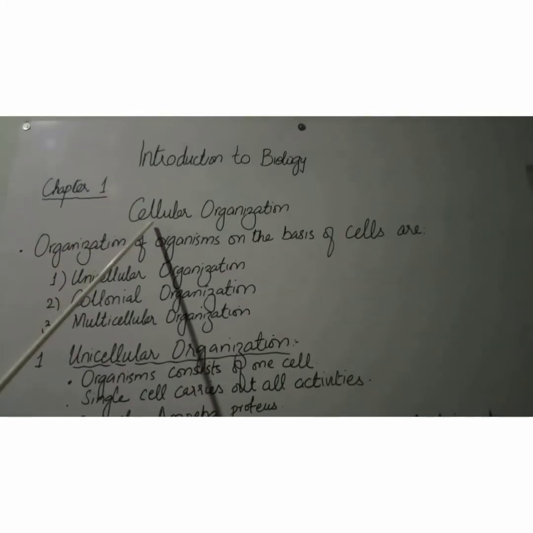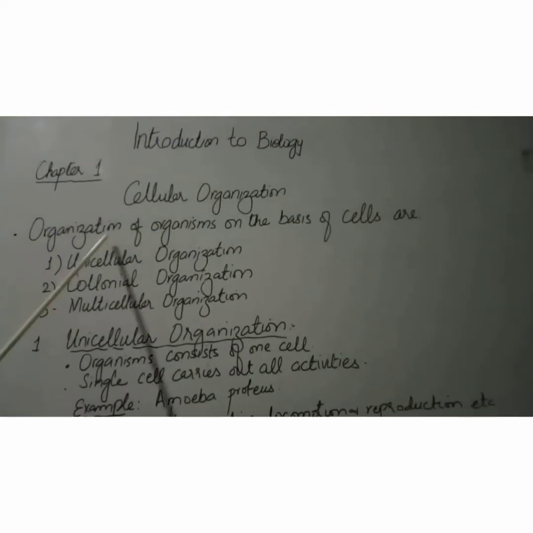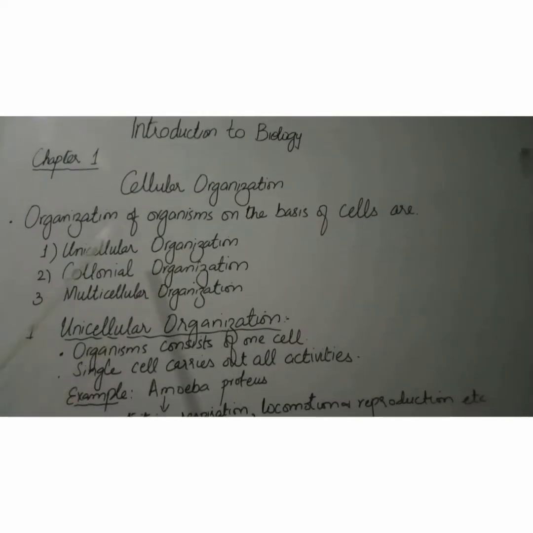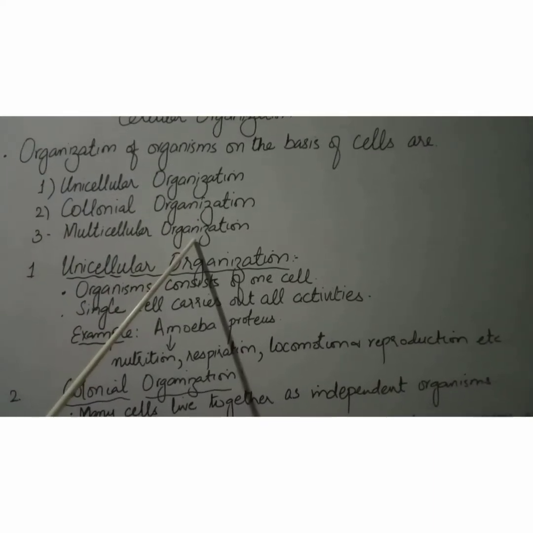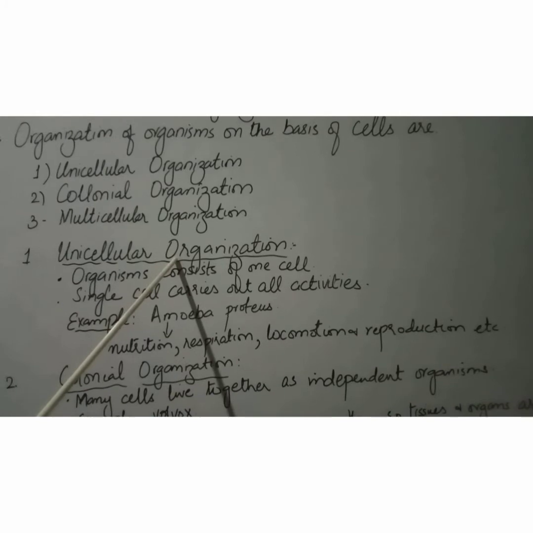Today we are going to continue with our first chapter, Introduction to Biology, and the next topic with us is cellular organization. Students, it's all about the organization of the living things on the basis of the cells. So organization of organisms on the basis of cells can be unicellular organization, colonial organization, and multicellular organization. So let's start with our first topic, that is unicellular organization.